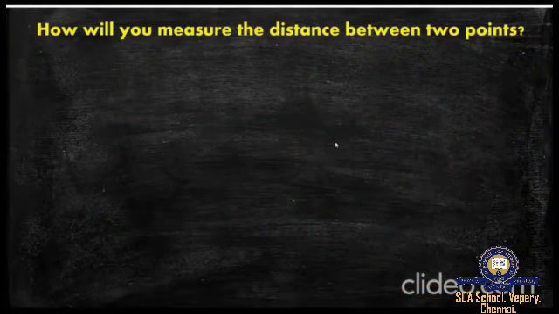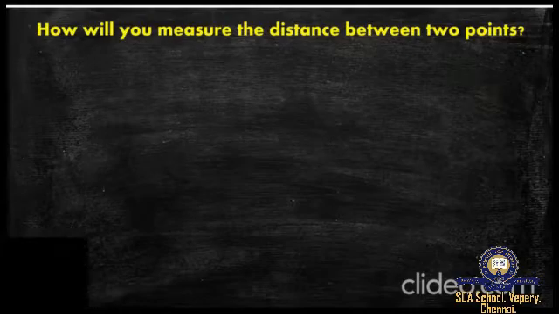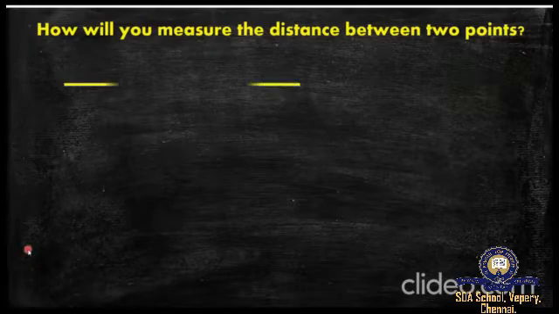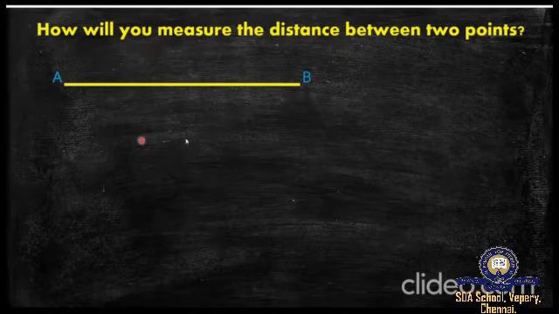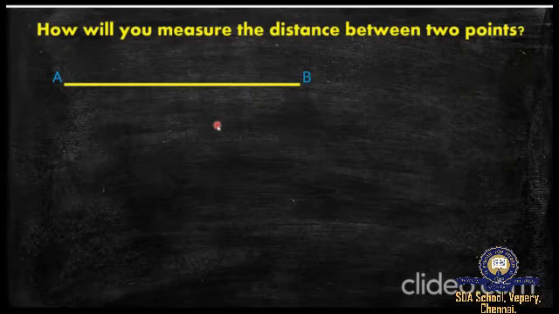Let me ask you a question: how will you measure the distance between 2 points? Consider a line which has endpoints named point A and point B. What would be the distance between these 2 points? Of course, in our daily life, we use a meter scale for measuring lengths, and it is calibrated in centimeters and millimeters, right? The smallest length which can be measured by a meter scale is called the least count.